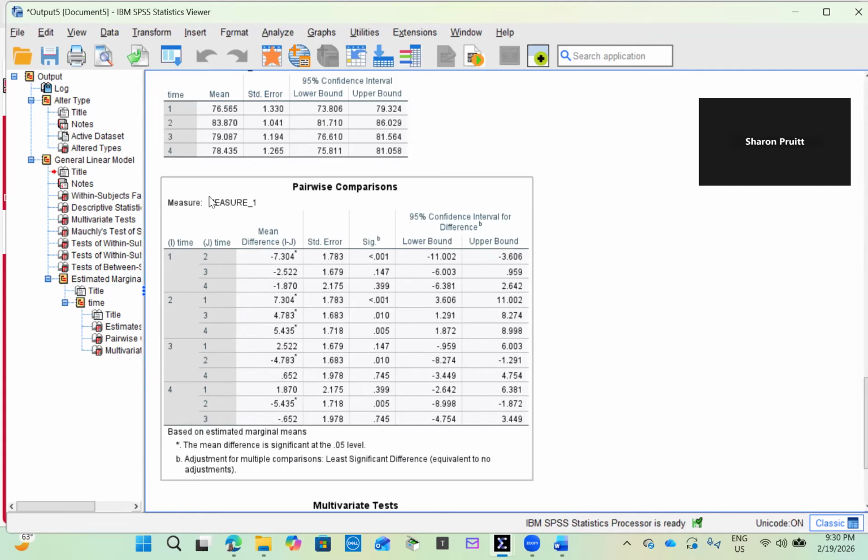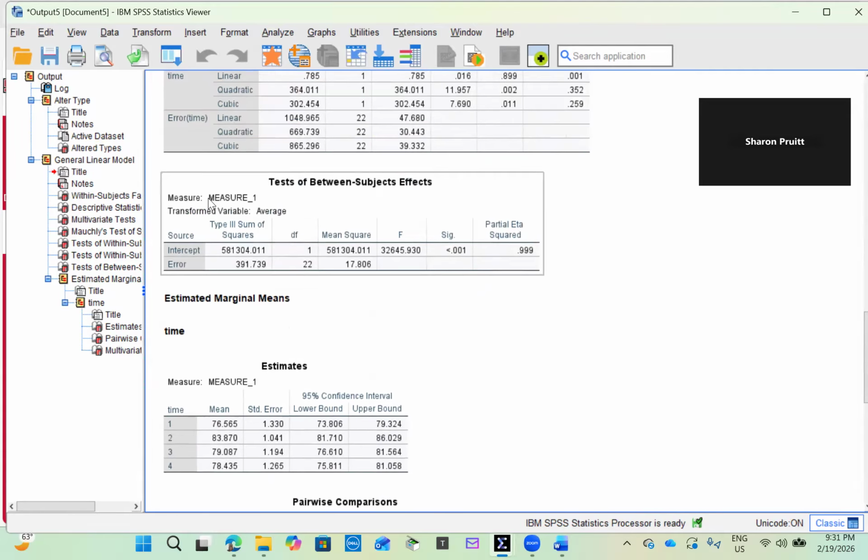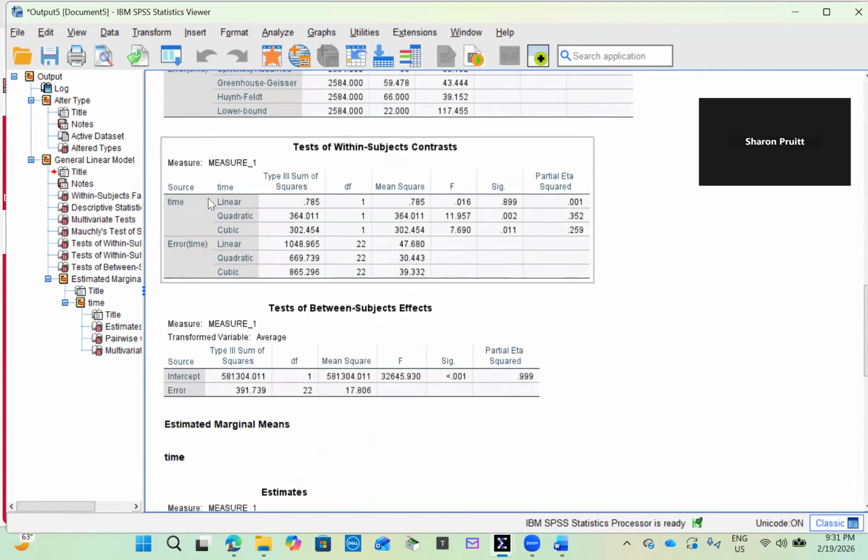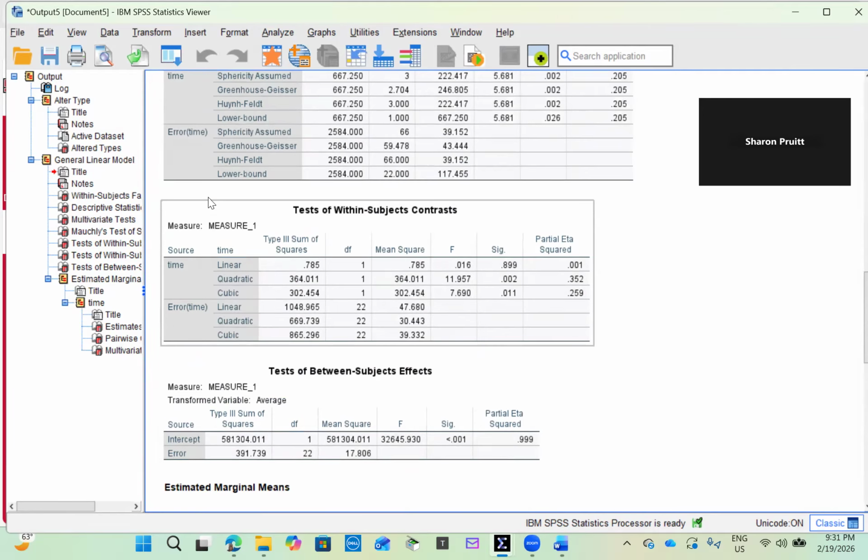In summary, a repeated measures ANOVA revealed a significant effect of time on attitude with an F value with 3 and 66 degrees of freedom equaling 5.681 and a p-value of 0.002.